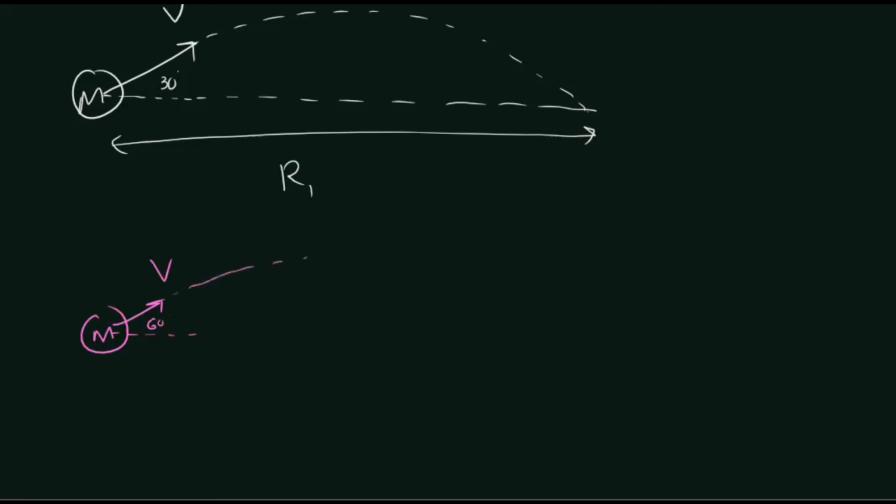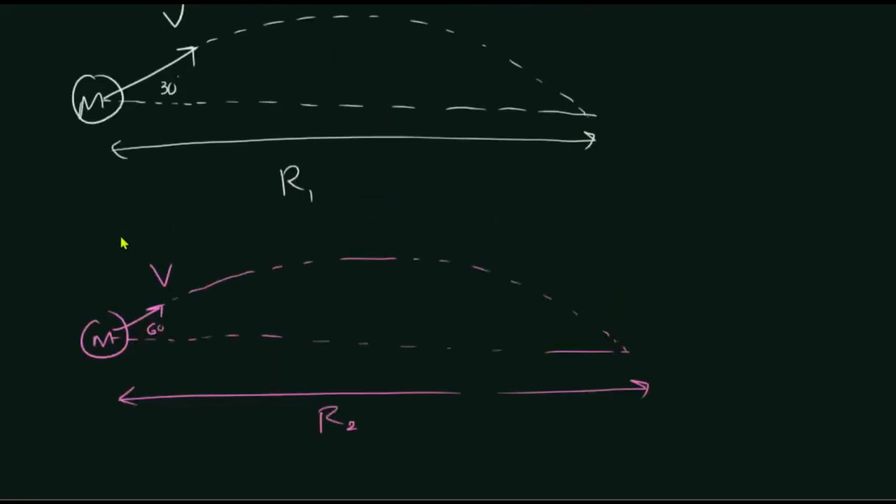In that case it's going to land as this. Let us assume this is R2. What can you say about R1 and R2? You can easily decide the ratio between R1 and R2. Actually, you know why? There is a theory.